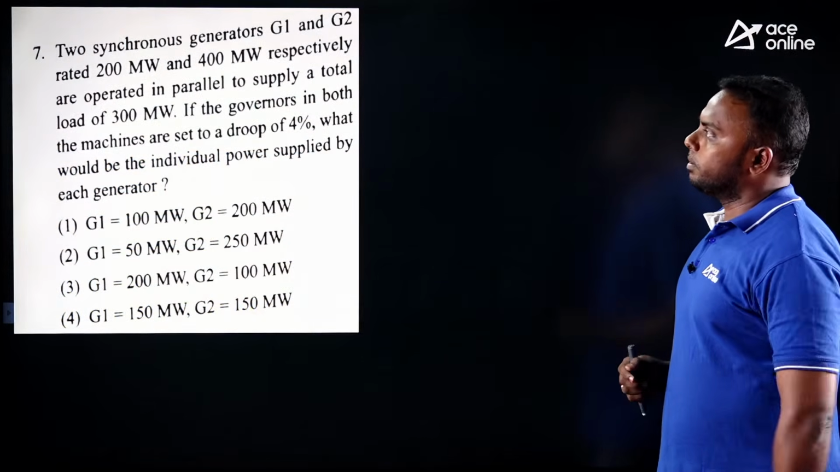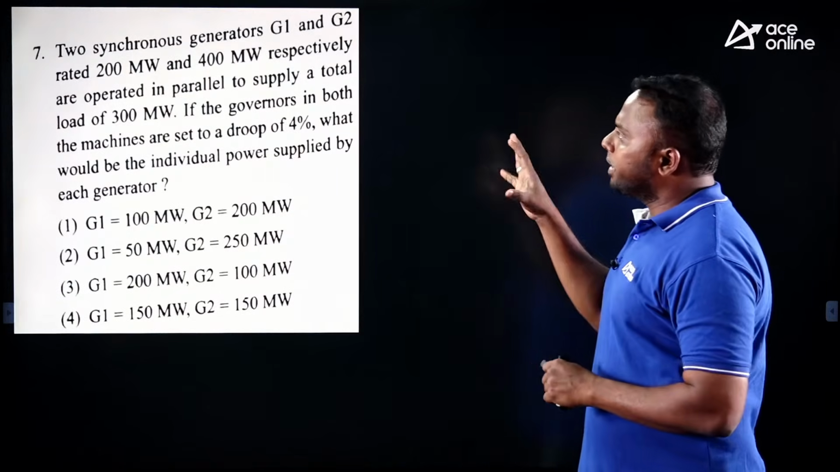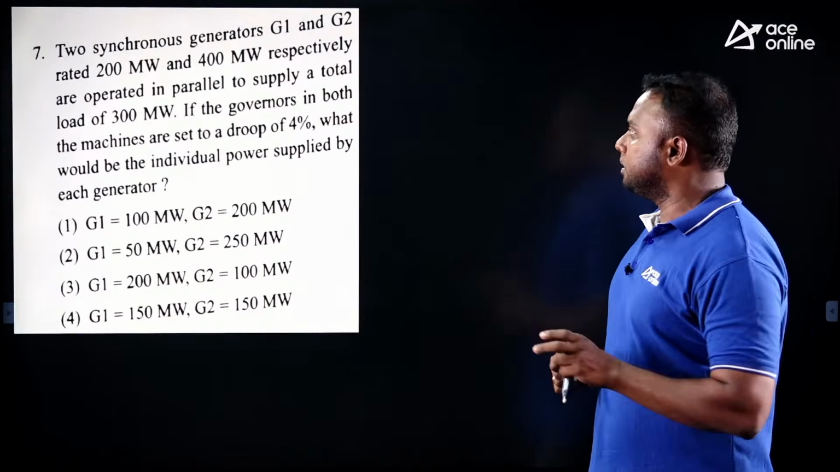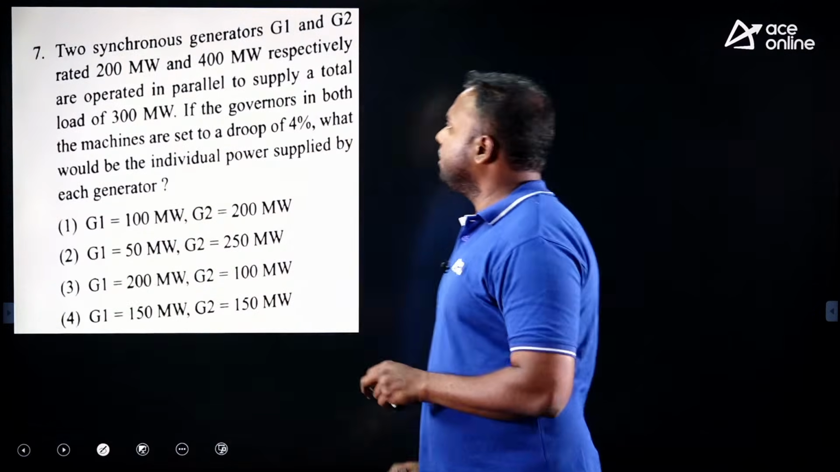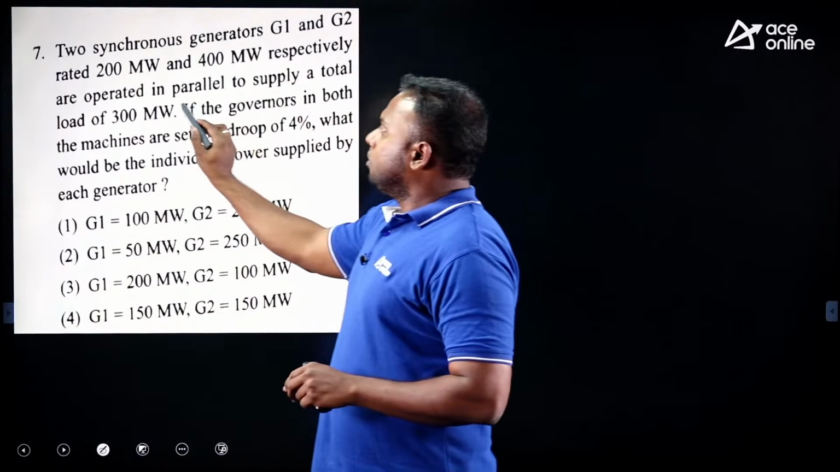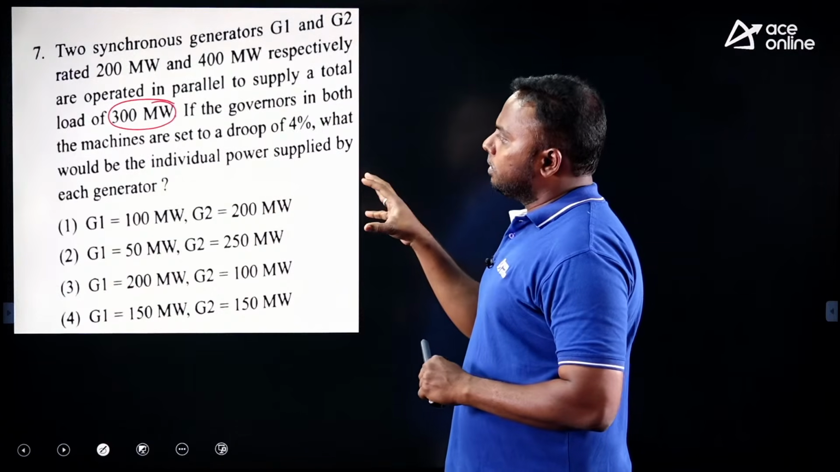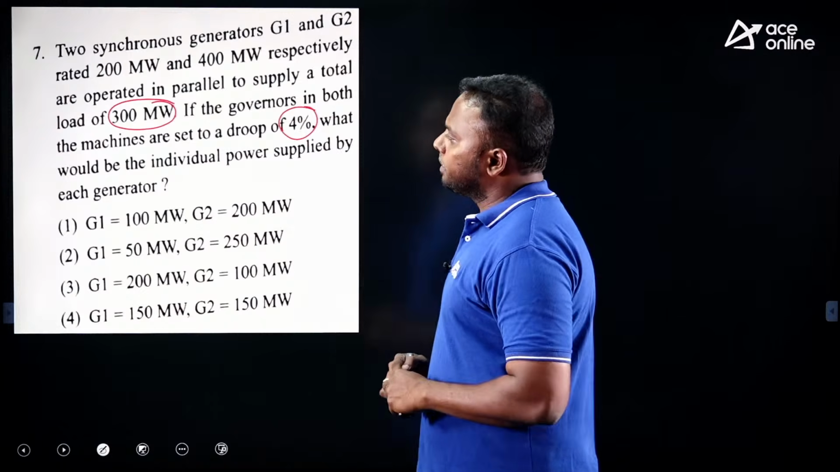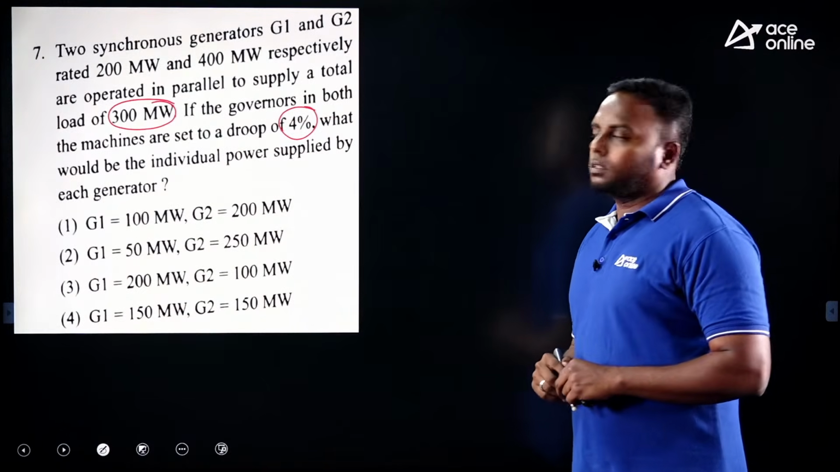Let's see the questions from synchronous machine. First one: two synchronous generators G1 and G2, rated 200 megawatts and 400 megawatts, their full load capacities, are operating in parallel to supply a total load of 300 megawatts. If the governors in both machines are set to have a droop of 4%, what would be the individual power supplied by each generator?